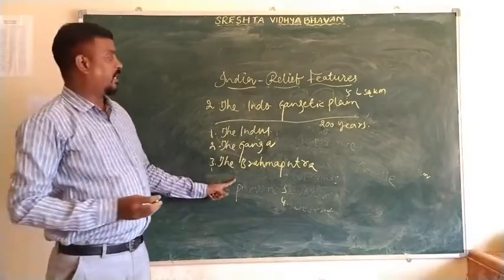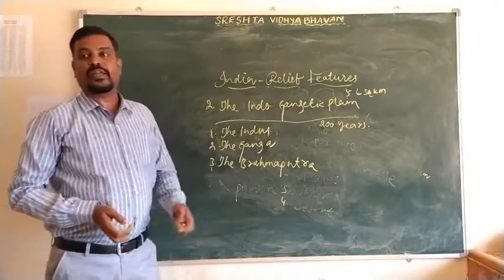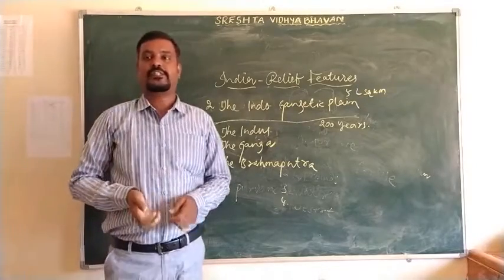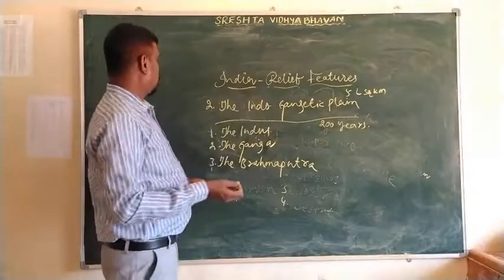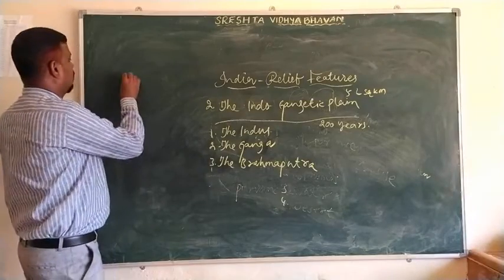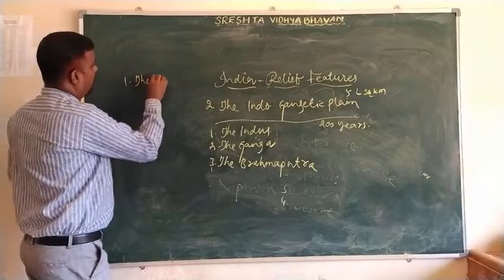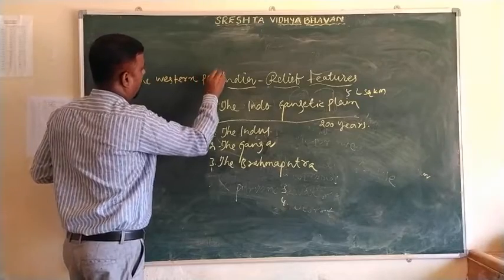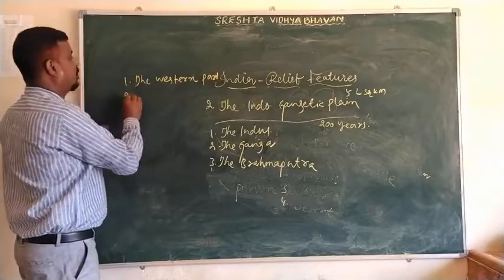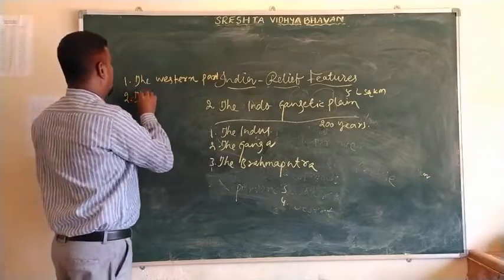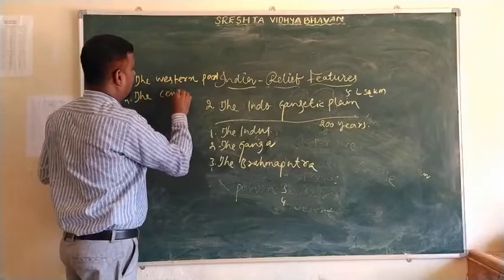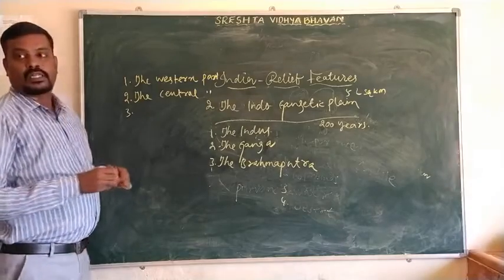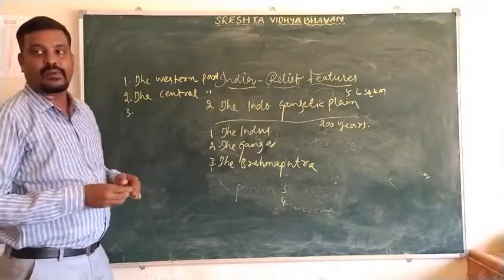And once again, the Indo-Gangetic Plain is divided into three parts. The first one is the western part, the second one is the central part, and the third one is the eastern part.